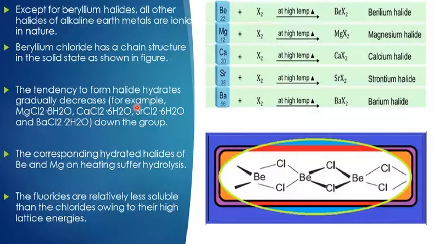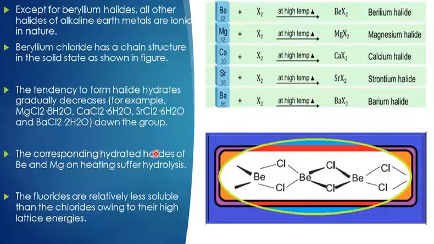So hydrate formation is there only at the beginning, either with beryllium or with magnesium. Other members have less. Okay, that's why we find MgCl2 with 8H2O, whereas barium chloride has only 2H2O. That means the attachment of water with Ba2+ and Mg2+ differs. Smaller the size, better the attachment. Bigger the size, less attachment.